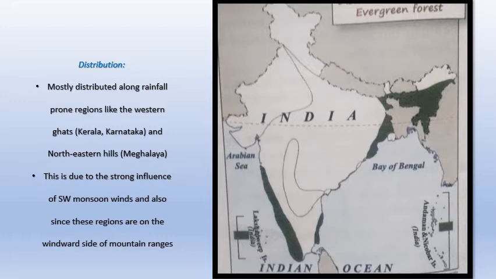This is due to the strong influence of southwest monsoon winds, and also because these regions are on the windward side of mountain ranges. You would have learned that last year also: windward, leeward. On a mountain range, the side which gets the wind is windward, and the side which is dry behind the mountain, which does not get the wind, is leeward. So most of these regions are actually on the windward side of a mountain range, and that is why they get more rain.